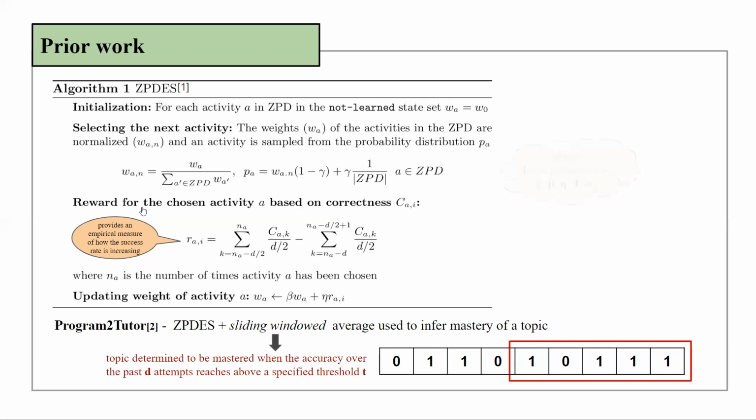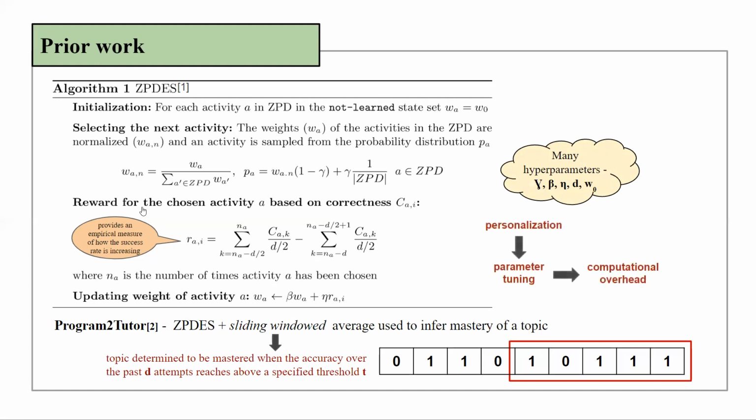The major drawback of ZPDES is the use of many hyperparameters such as D, W0, gamma, beta, and eta. Using fixed values for these hyperparameters will have an adverse effect on personalization, whereas tuning these hyperparameters for different individuals is an additional computational overhead and a time-consuming process.